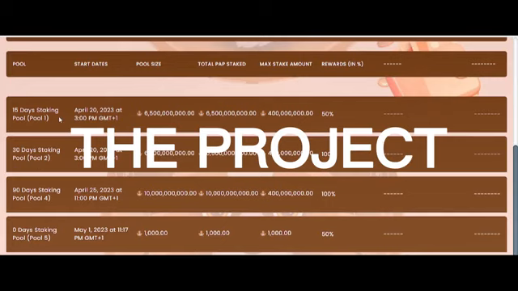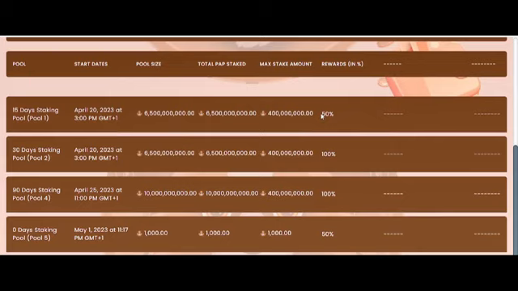So the hack actually happened with this 15-day stake, where people staked about 6.5 billion tokens, and they were supposed to get 50% of that in 15 days. So that is the project, and the smart contract for this project was hacked because I got a bit careless. Yeah, not a bit, I actually got a lot careless, and the hacker was able to figure things out